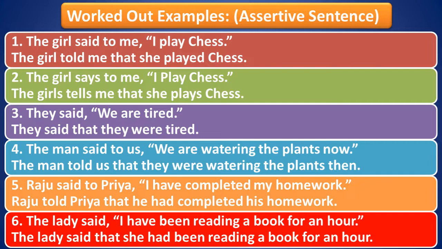In the next sentence, we can see the lady said, again it is in simple past tense, so the table will apply. I have been reading a book for an hour. So according to the table, present perfect continuous tense gets converted to past perfect continuous tense. So it will be the lady said that, I will be converted to she. She had been reading a book for an hour.